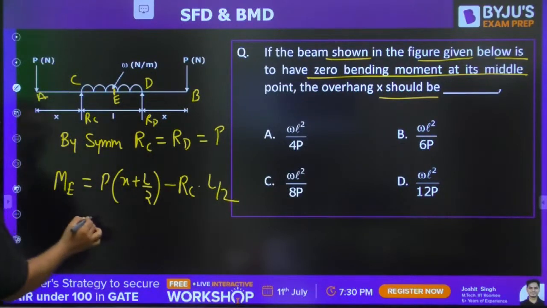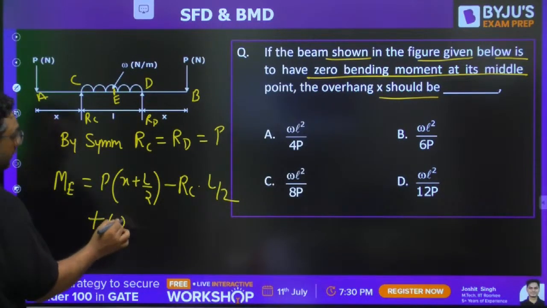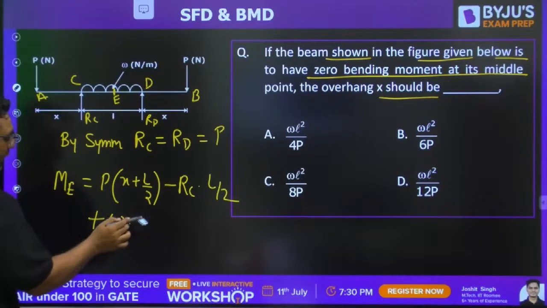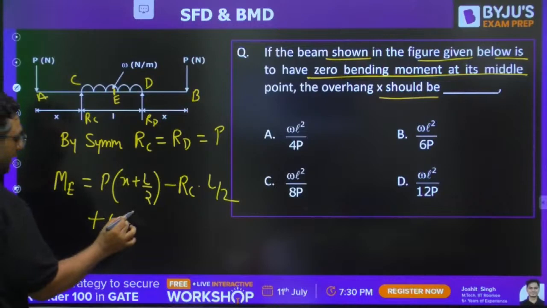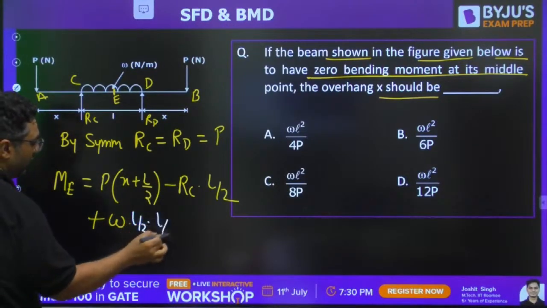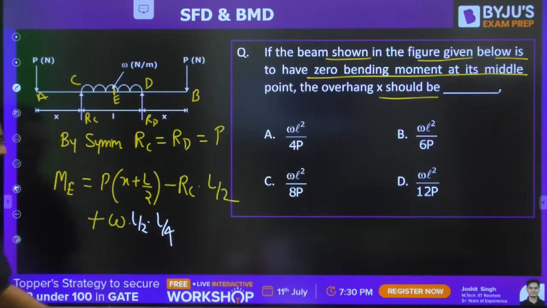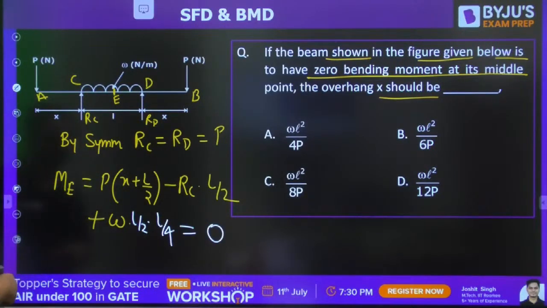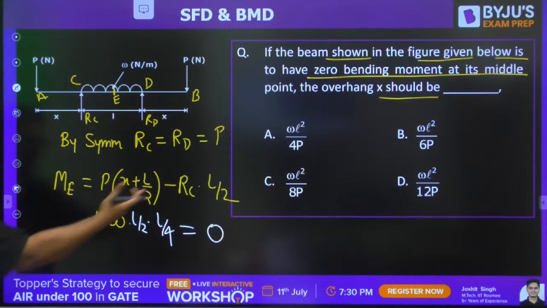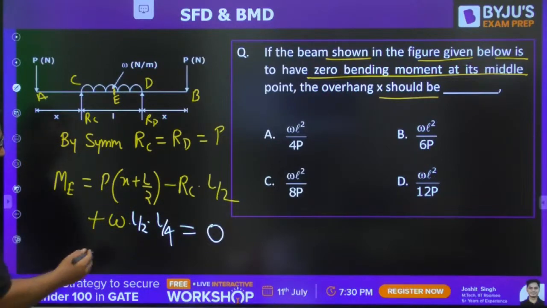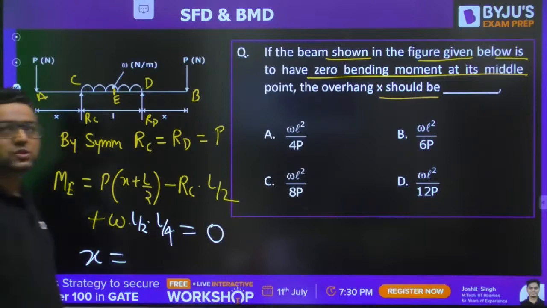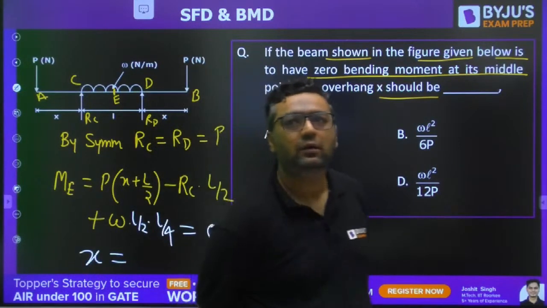Then plus W into X. X is simply L by 2. So W into L by 2 into L by 4. That you just need to equate to 0. When you equate it to 0, RC is also P, and you will get the value of X. Solve this and get the answer.